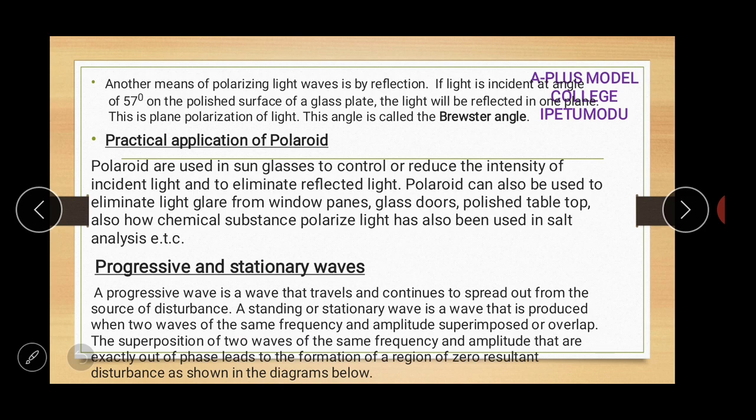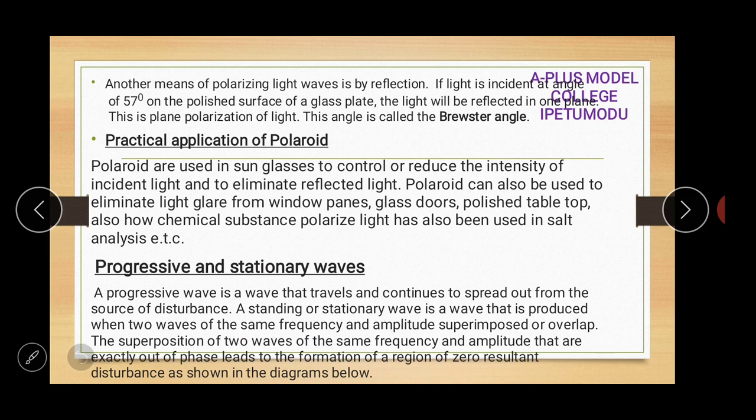Before I go to a practical application of polarized waves, there's one thing we call the Brewster angle. The Brewster angle is the angle of polarization of light, which is 57 degrees. Light can be polarized when you make it reflect at an angle of 57 degrees to the glass plate. So this angle is called the Brewster angle.